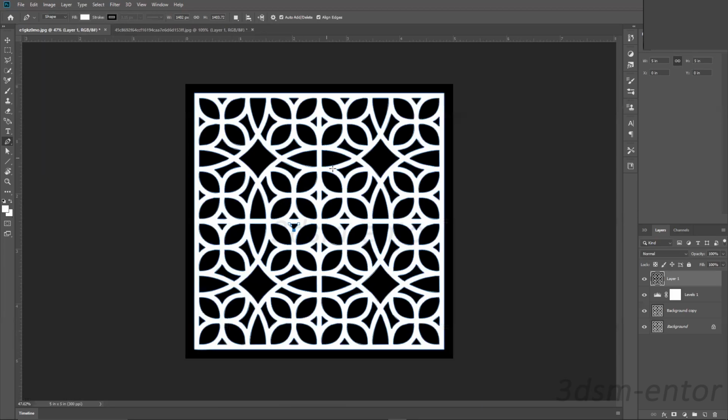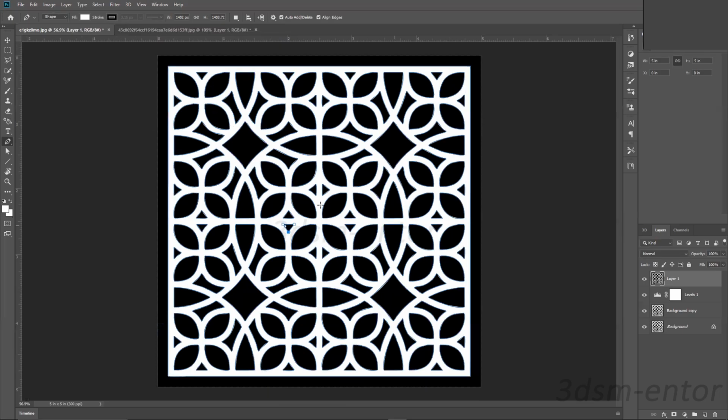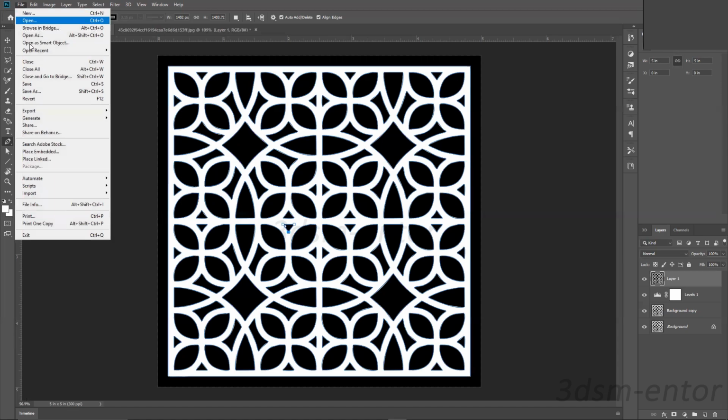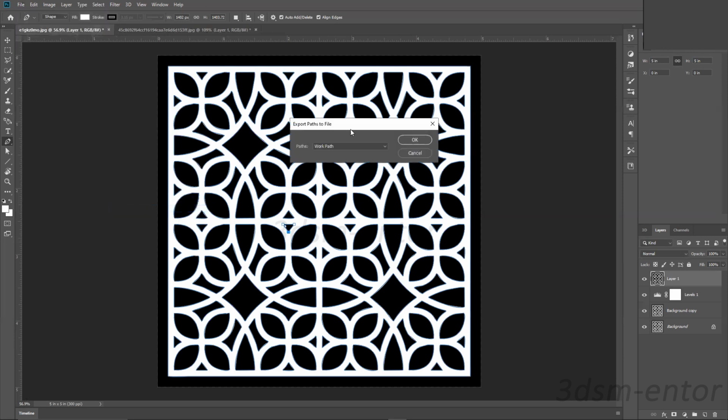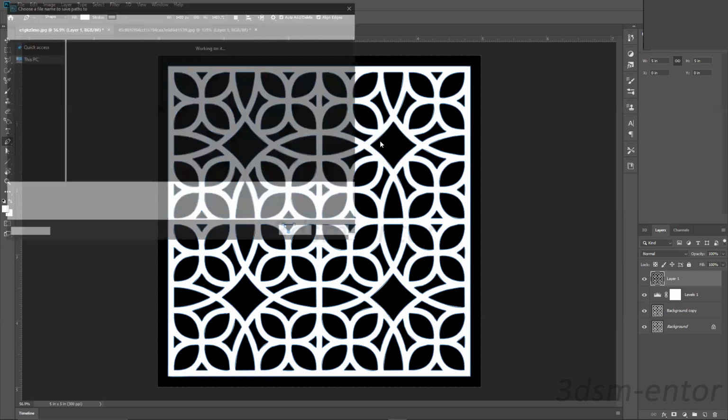Once you're done with it, you can go to File, Export, and click on Paths to Illustrator. Once done, you will get a message for exporting the work path right here, and click OK.